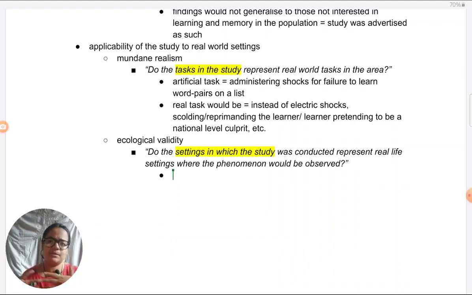And there was this experimenter standing in a lab coat, and the rooms were separated. So Mr. Wallace, the learner, was in one room, and the teacher, the genuine participant, was in the other room. This was the artificial setting which was created. This is what is specifically there in the laboratory in which Milgram did the study. And there's this one-way mirror through which they are being video recorded, photographed, and they don't know about it. So these are the things which are very artificial in the settings of the study.